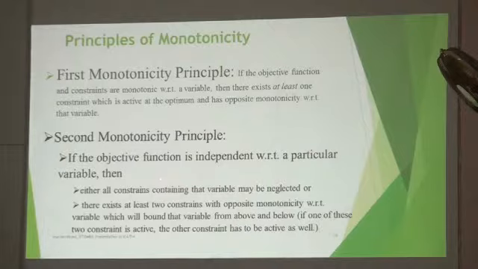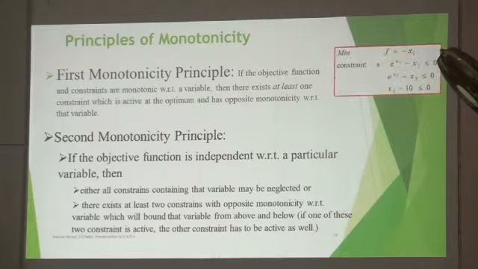Otherwise, it will not. For example, this has a negative monotonicity for x1. This constraint has a positive monotonicity. However, this x1 is not there in any other equation, so this will be solved, or this constraint will be active for this function. Now, x2 is not a part of this function.